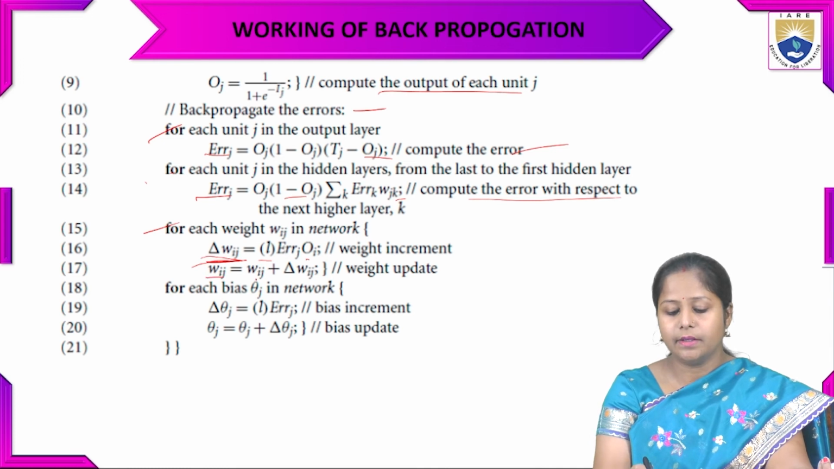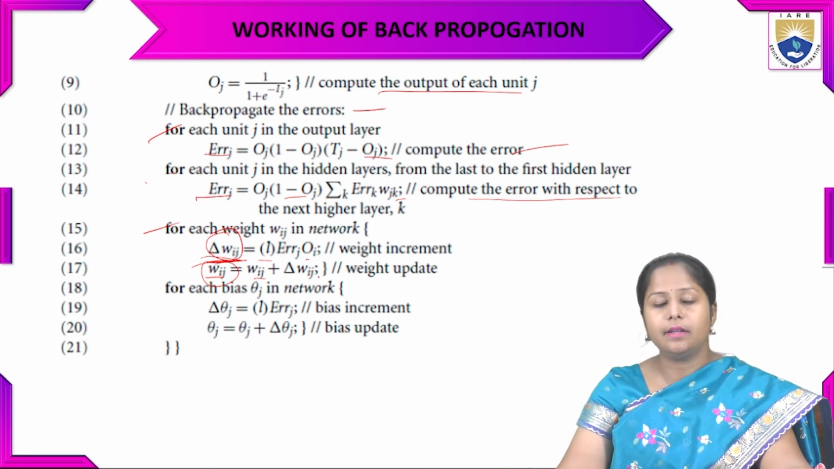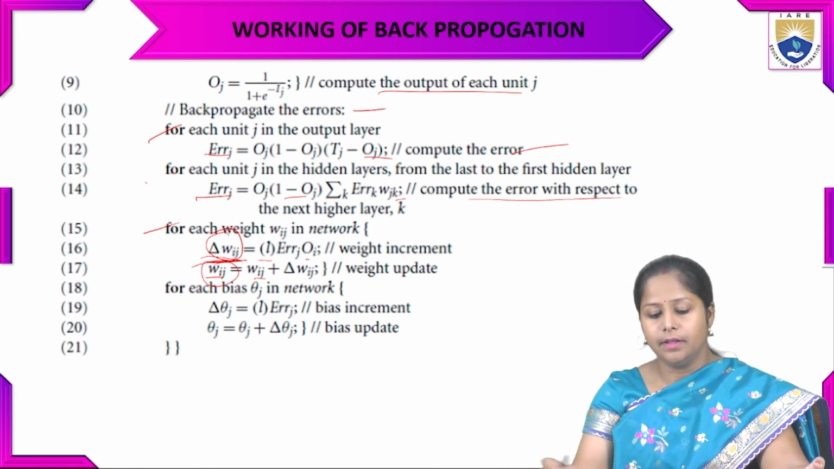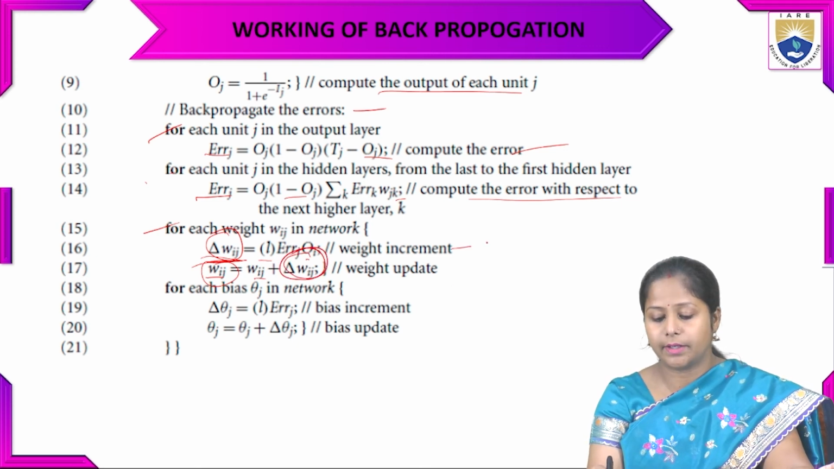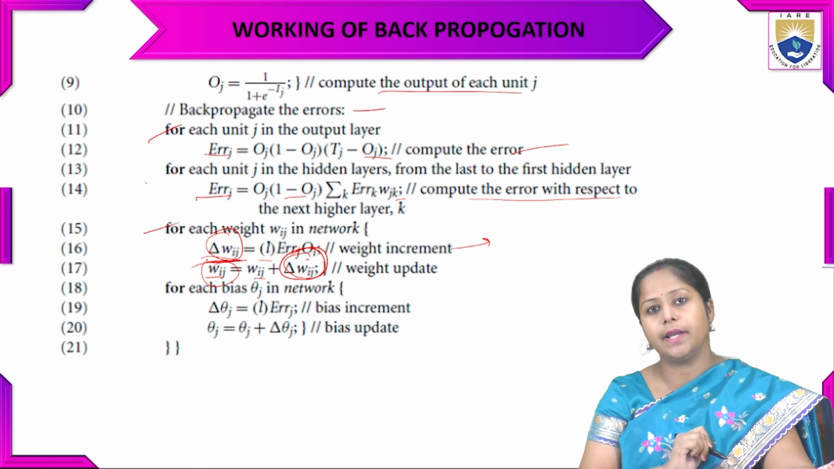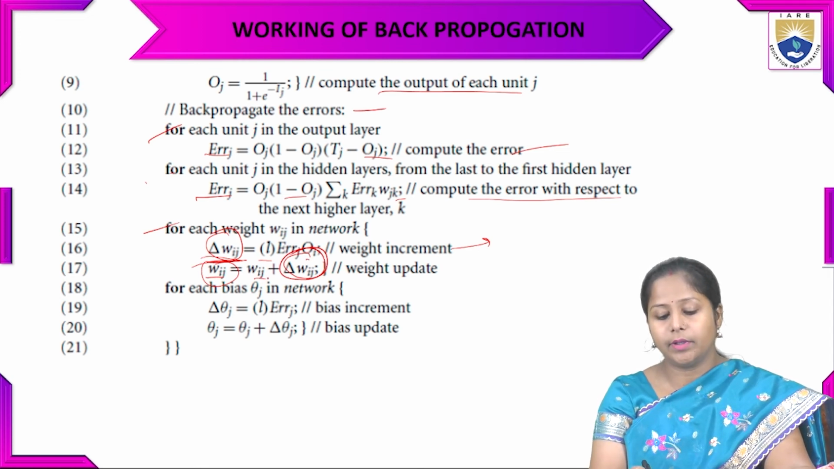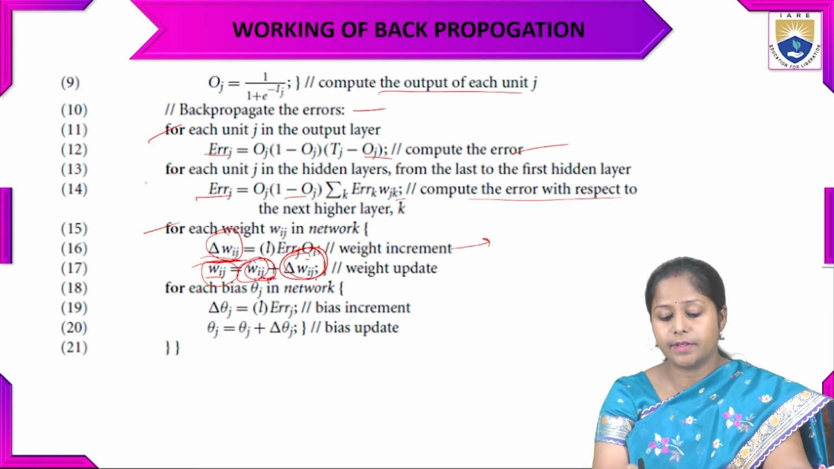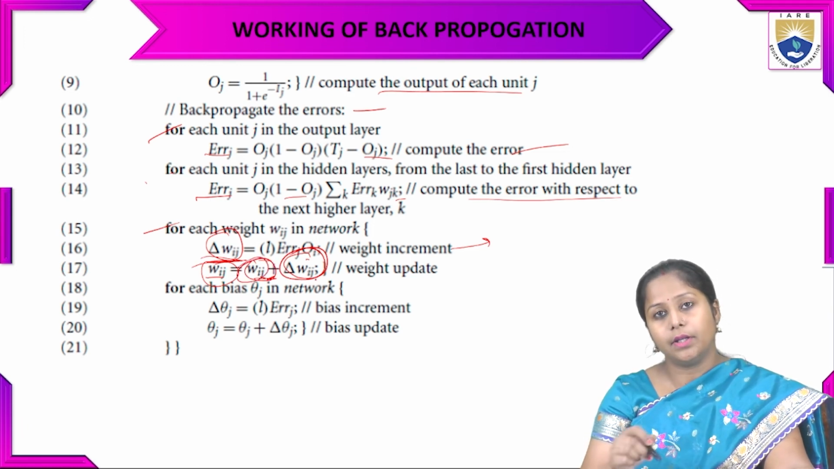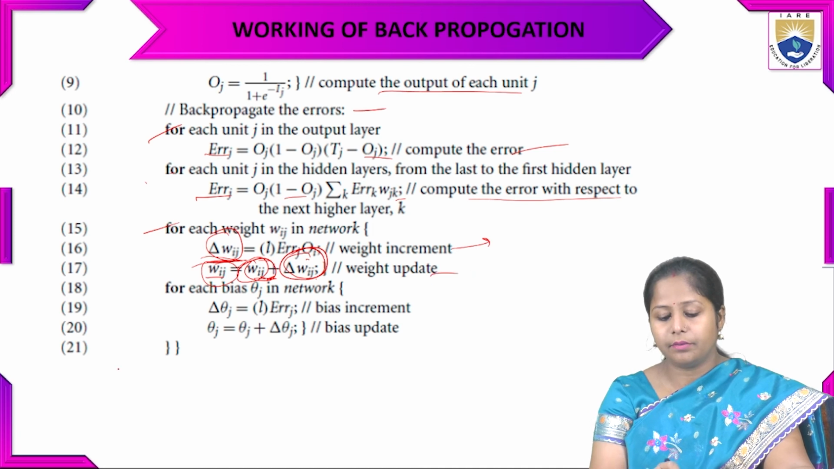Now wij is equal to wij plus delta wij. So that delta wij was the increment in that particular error. Now that will be combined with the earlier weight that was there. So that was the earlier weight, and now it will be added to it. So that will be the weight update.